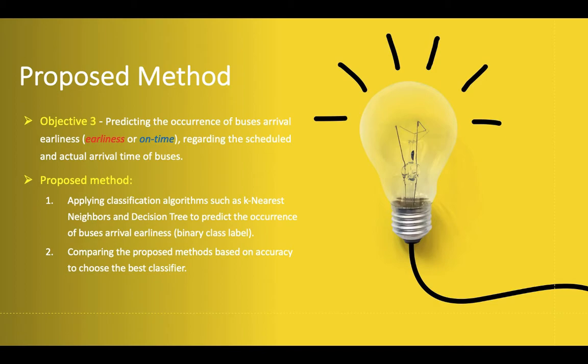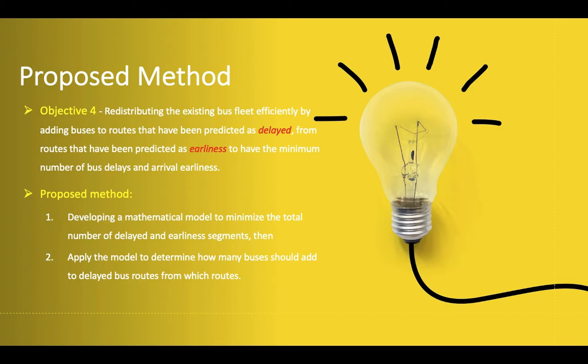The proposed method for the third objective is the same as the second proposed method, but this time the aim is to predict the occurrences of buses' earliness arrival. And for the last objective, a mathematical model will be proposed to minimize the total number of delayed and earliness segments. Then for the next stage, we implement our proposed model on the problem to find out how many buses should be added to which routes at different hours a day.